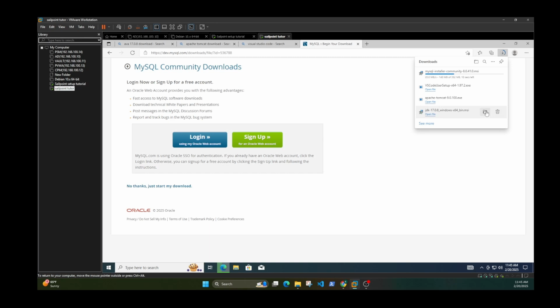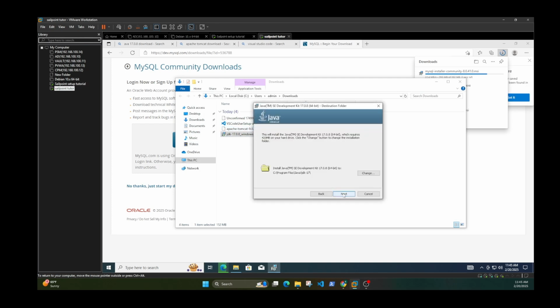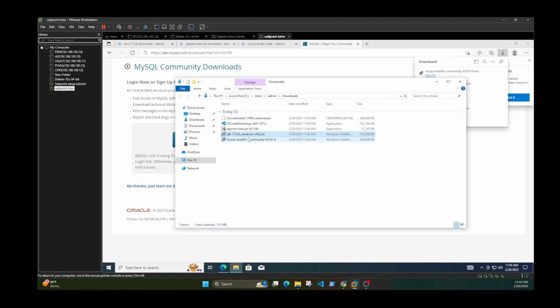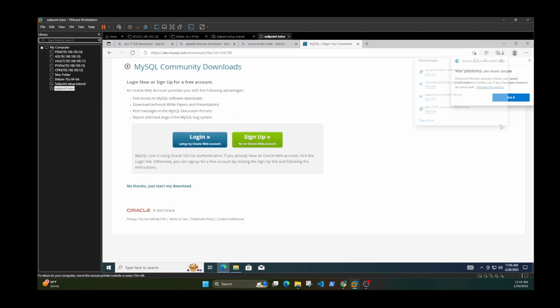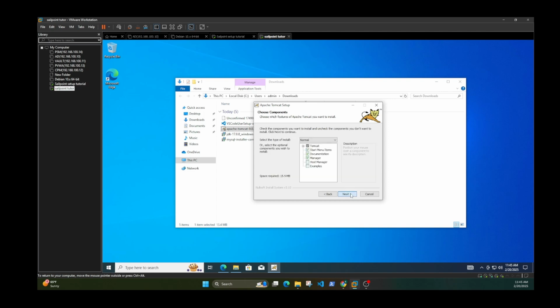I'm gonna open and install the Java JDK first. It's straightforward, so just click through next, yes. And then, okay, so Java has been installed. Next thing I'm gonna do, I'm gonna install Apache. Next, I agree.